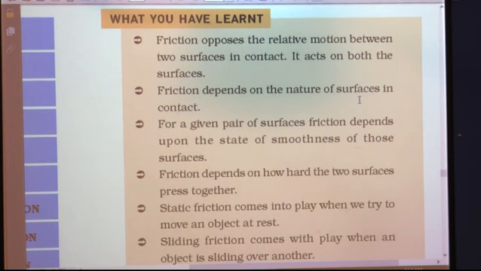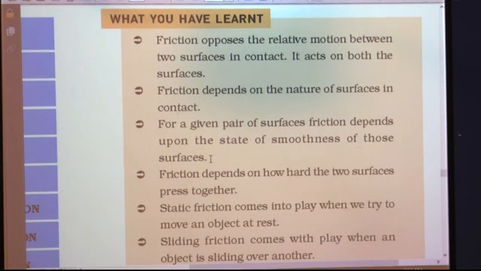So when the irregularities of two surfaces get interlocked, that causes friction, and friction also causes heat. Now, for a given pair of surfaces, friction depends upon the state of smoothness of those surfaces.